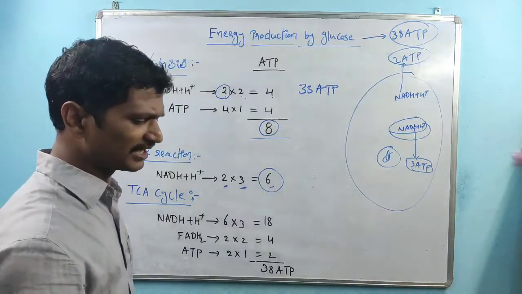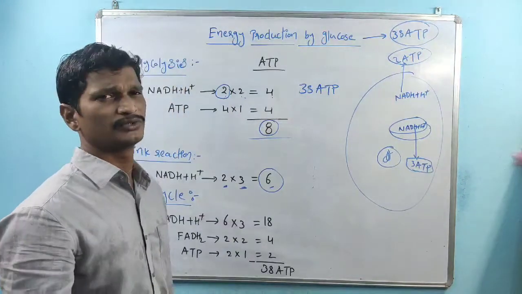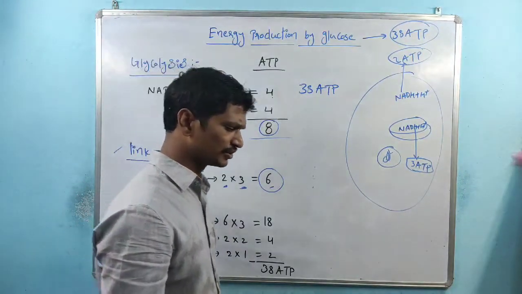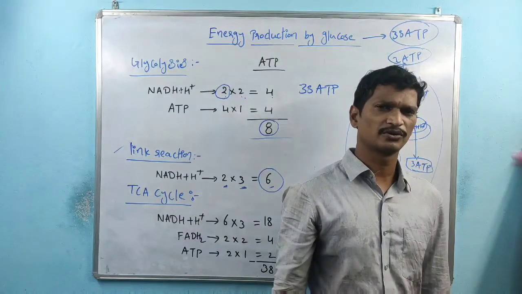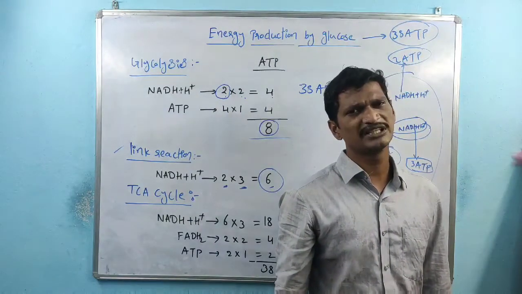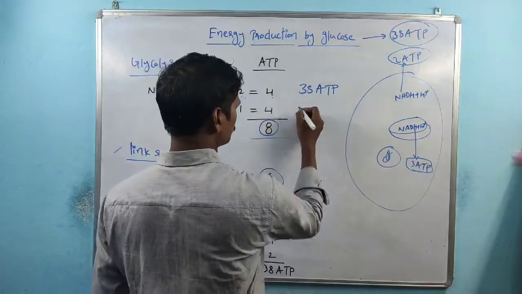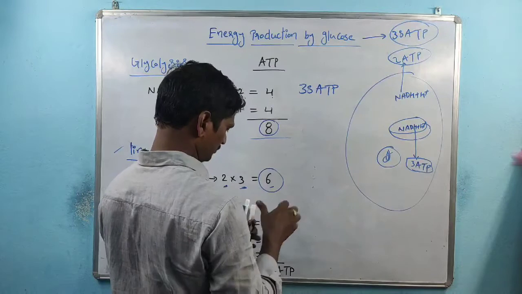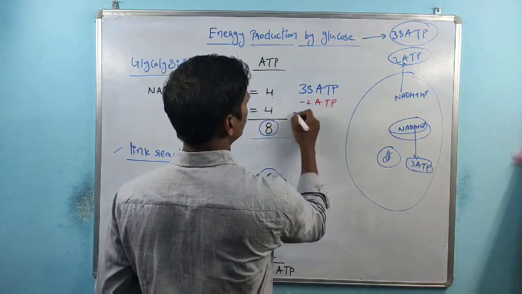We know that within the glycolysis process there is an investment. Glucose is converted into glucose 6-phosphate, then fructose 6-phosphate is converted into fructose 1,6-bisphosphate. In these two phases, 2 ATPs are utilized, so minus 2 ATPs.